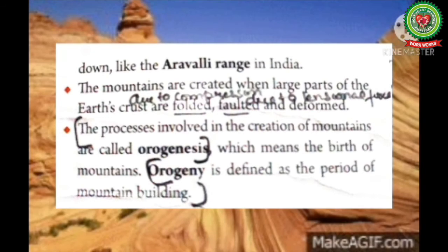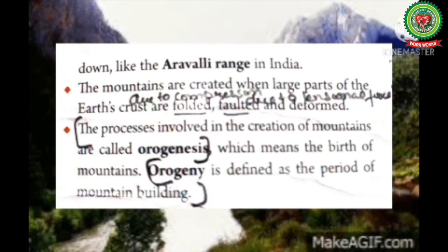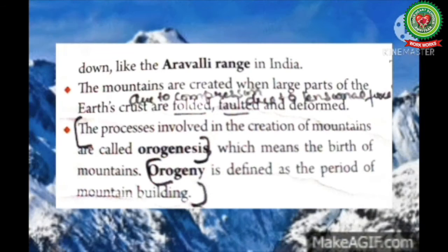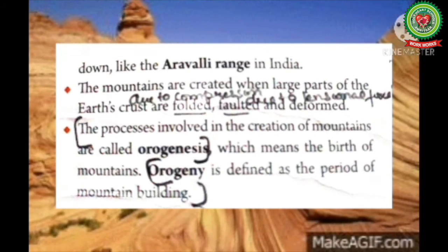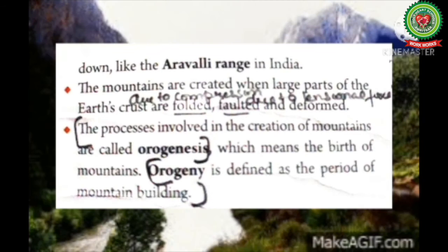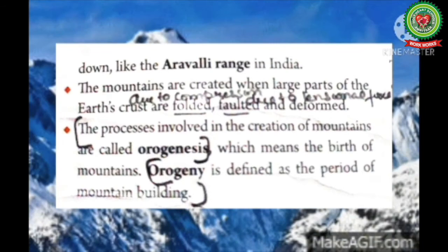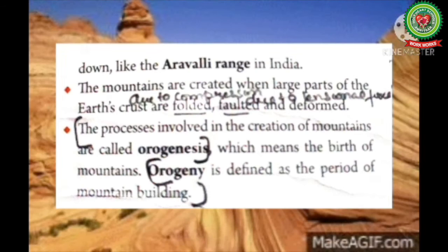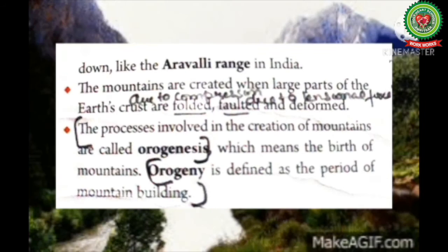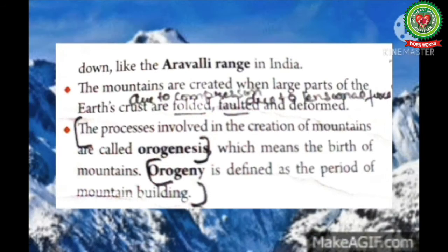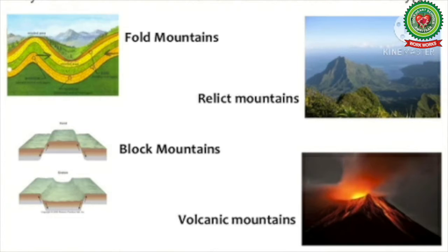The processes involved in the creation of mountains are called orogenesis, which means the birth of mountains, and orogeny is defined as the period of mountain building. And this we have already discussed. Now next we are starting with the types of mountains.